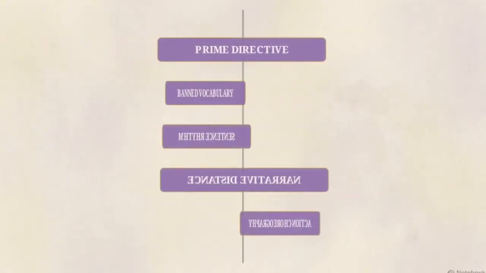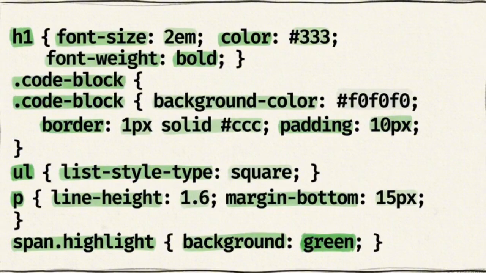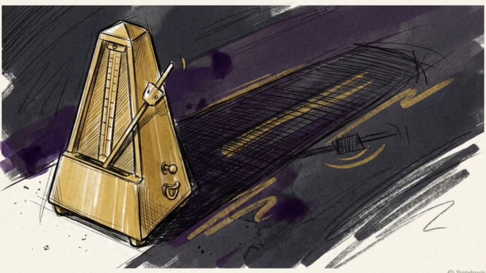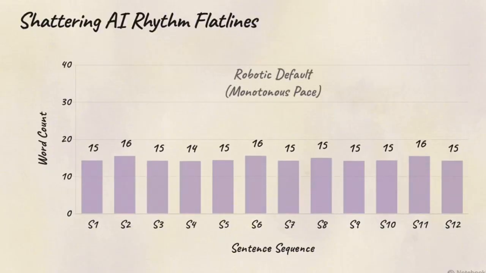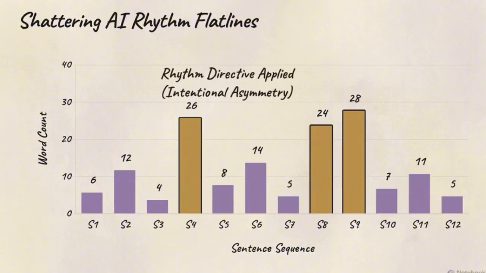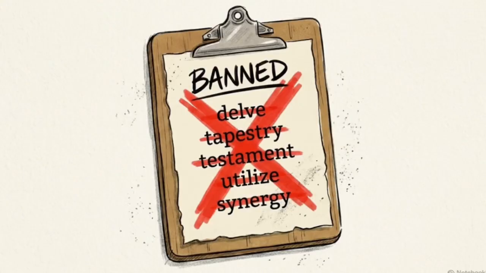Now that your structure is solid, we need to build your voice DNA. This is a strict rule block you must construct before attempting any drafting. The first pillar is your sentence rhythm directive. Explicitly instruct the model to vary its sentence length to prevent flat, predictable pacing. The second pillar is the banned vocabulary list. You must catalog and aggressively suppress the lexical cliches the AI loves to use.